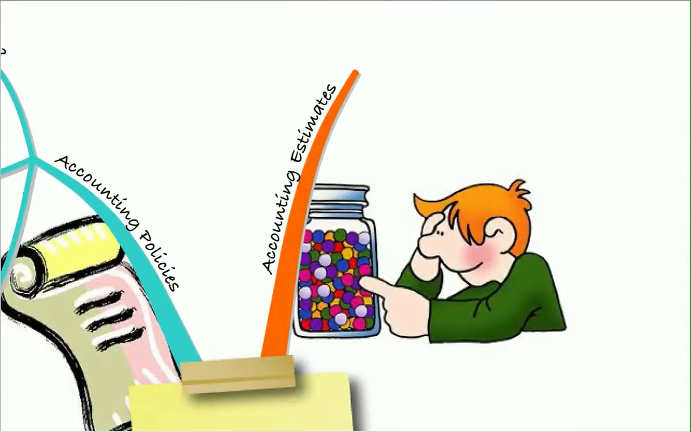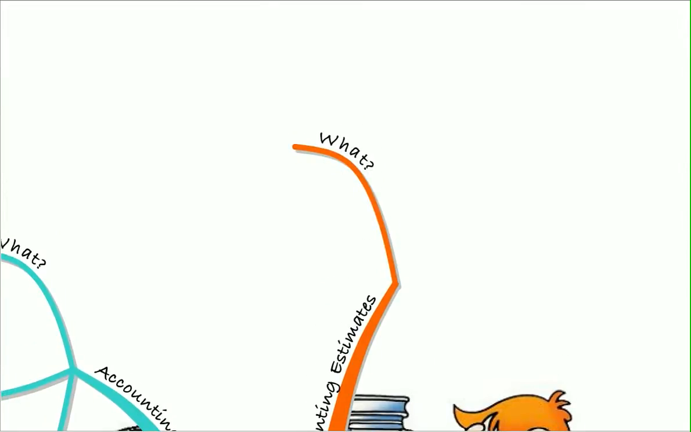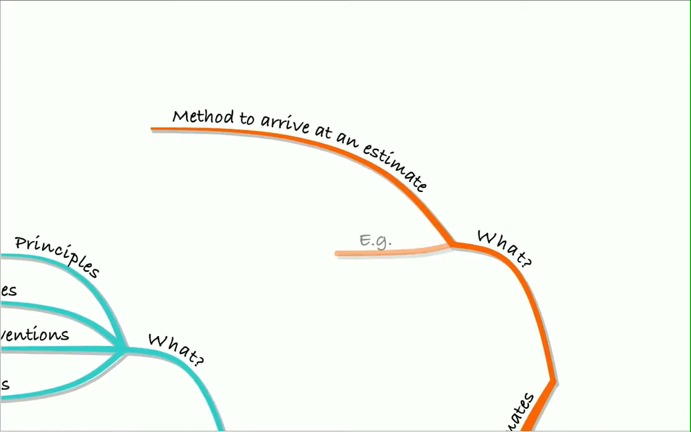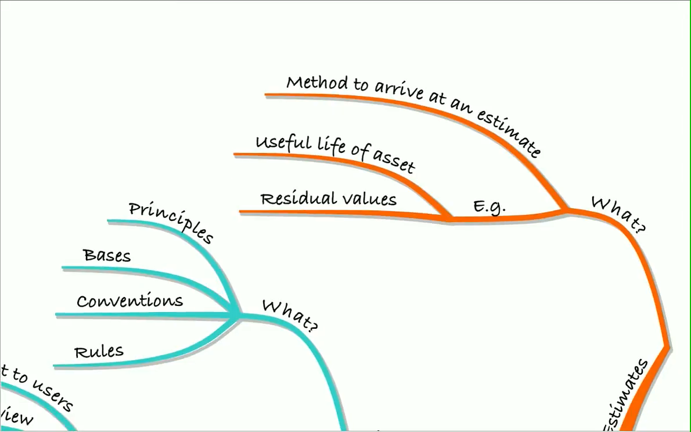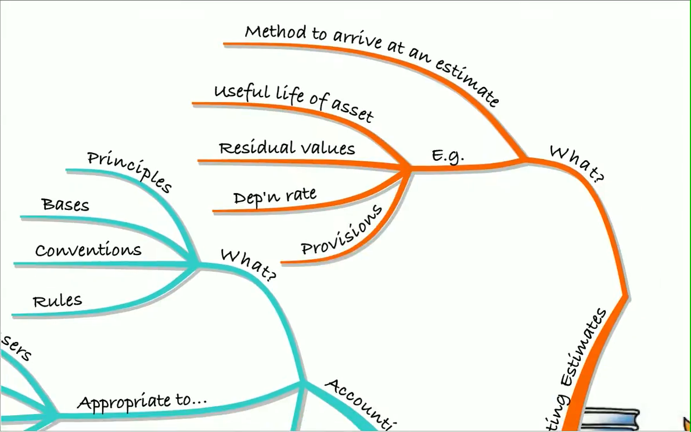Accounting estimates, well, they're slightly different. Here we're thinking about a method required to arrive at an estimate. So for example, we said the useful life of an asset or the residual value of an asset. That would affect the depreciation rate or the estimate of a provision. All of those are accounting estimates, not accounting policies. They're not set out in stone in a standard. The accountant has some judgment to make on these.